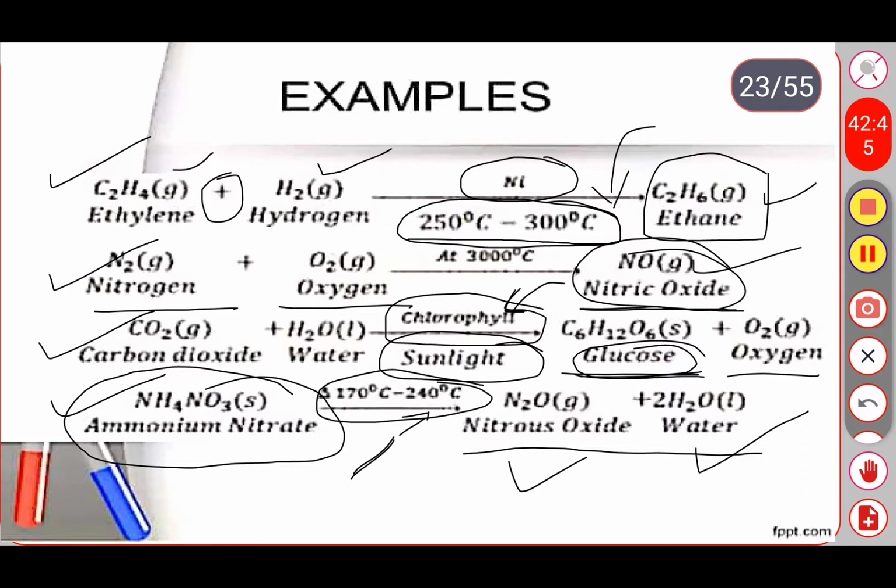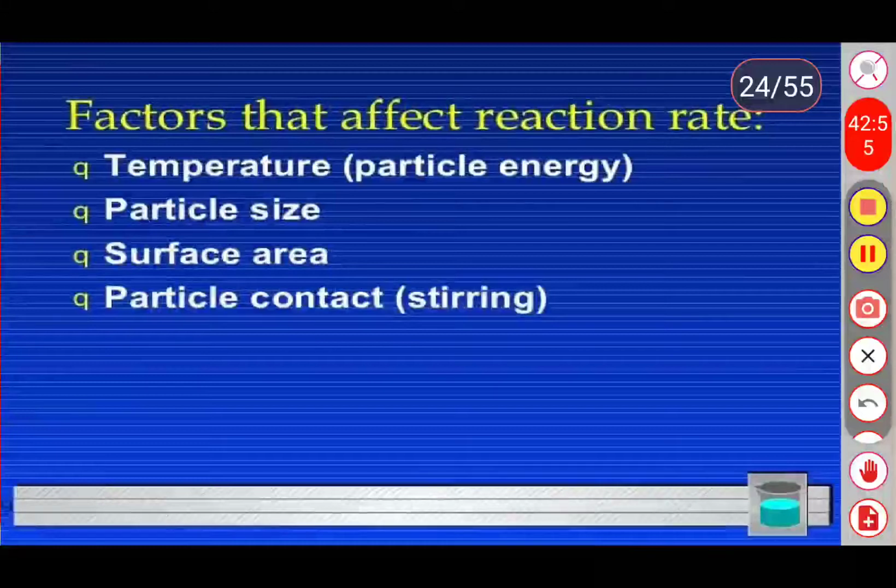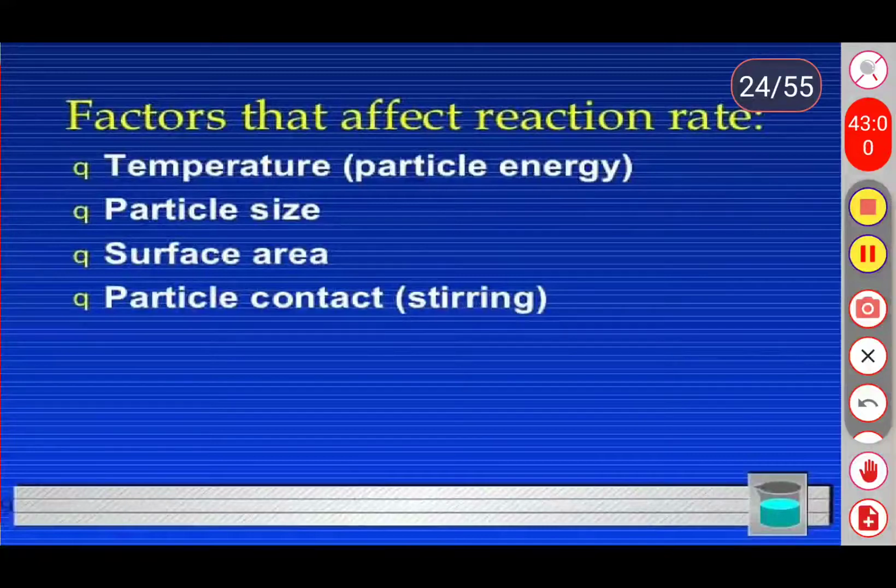So with the help of all these examples, we conclude what the factors affecting a chemical reaction are. Here you are observing some of the factors that affect the rate of a chemical reaction. So what are the factors that affect the chemical reaction? First one is temperature. With the help of temperature, we get a product. In some chemical reactions we need to supply heat.